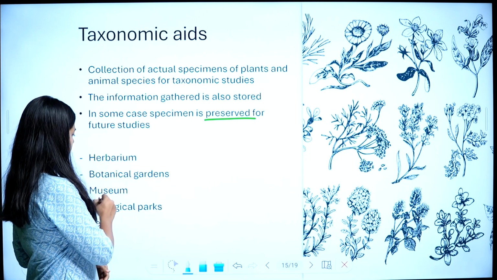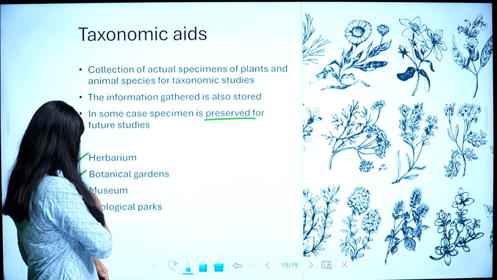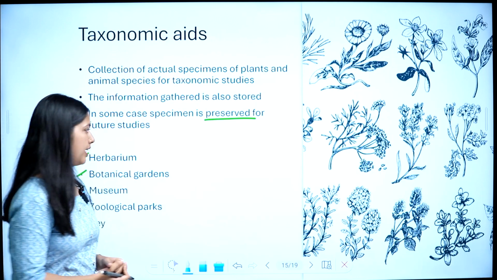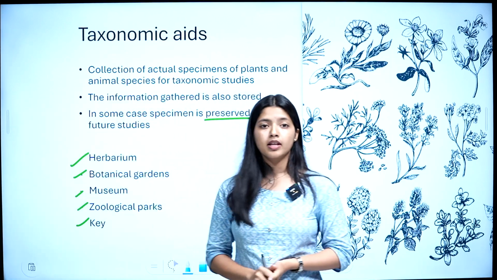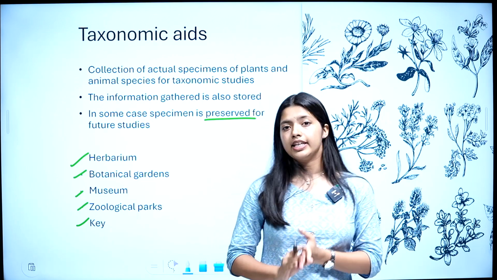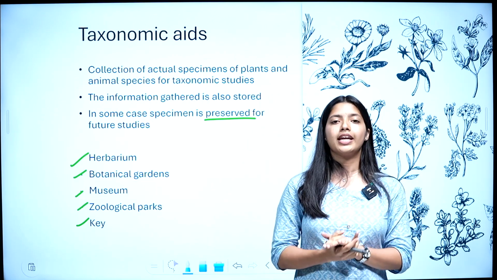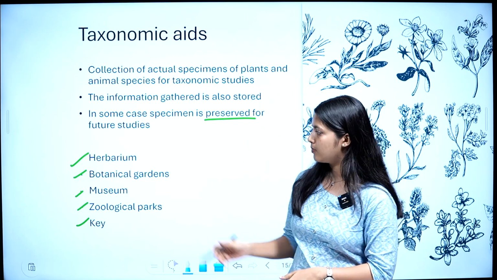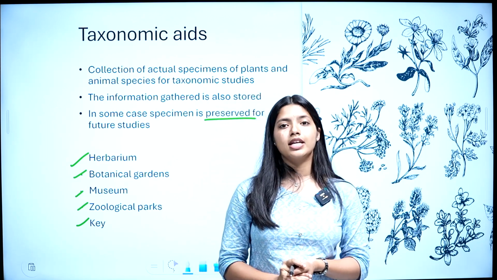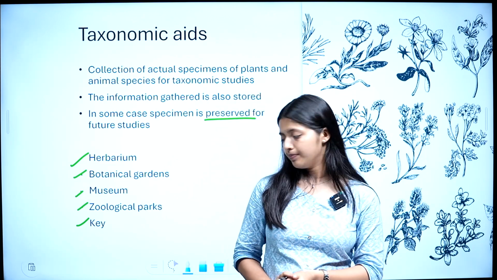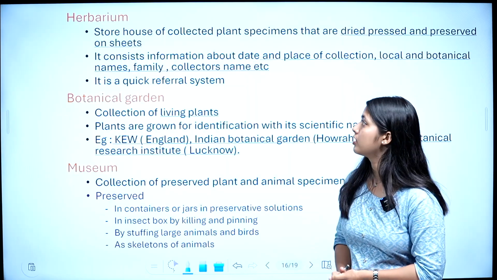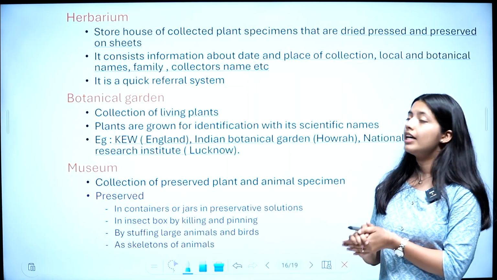Okay. So, we are discussing 5 taxonomic aids. They are herbarium, botanical gardens, museum, zoological parks and key. These are the 5 taxonomic aids we are going to discuss. Okay. First one is herbarium, botanical garden, museum, zoological parks and keys. Okay. Yes. So, let's move on to the first, which is herbarium.